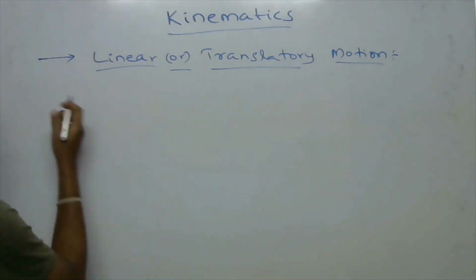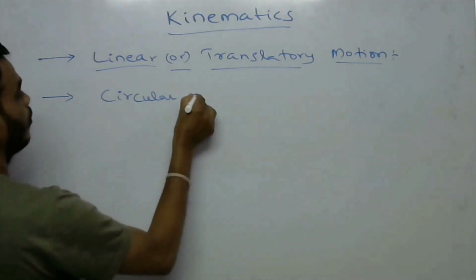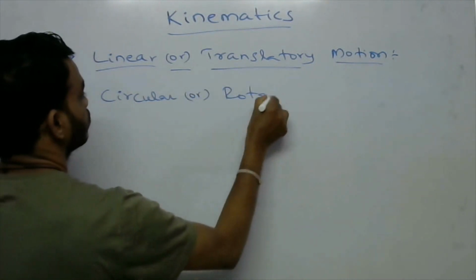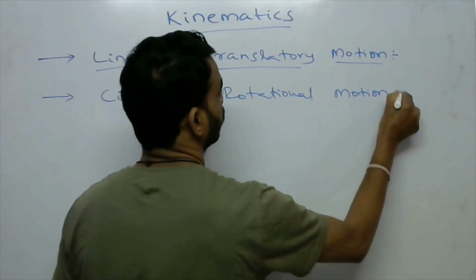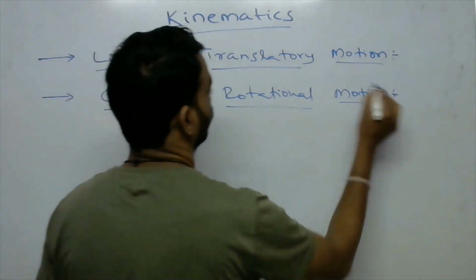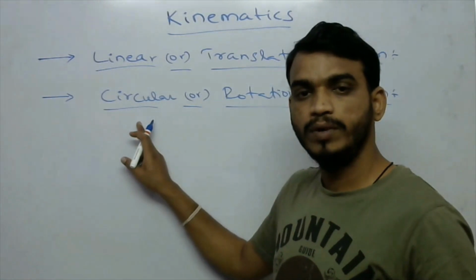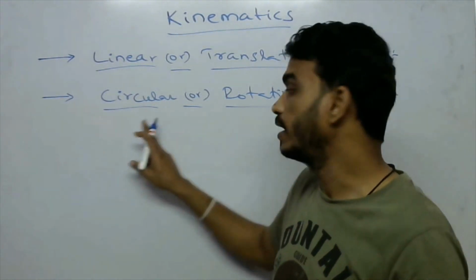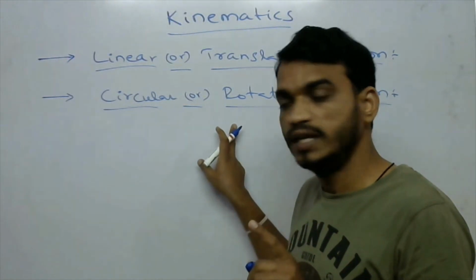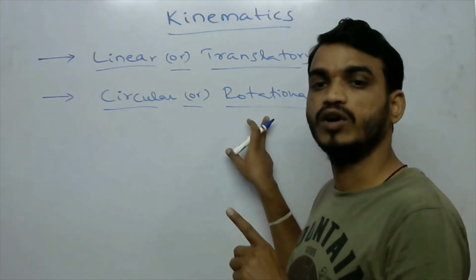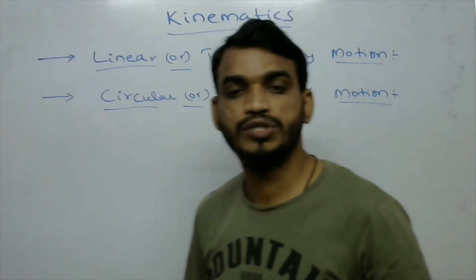And the next one is circular or rotational motion. Circular motion belongs to a single particle and rotational motion belongs to a group of particles, that means to rigid bodies. What does circular motion mean?